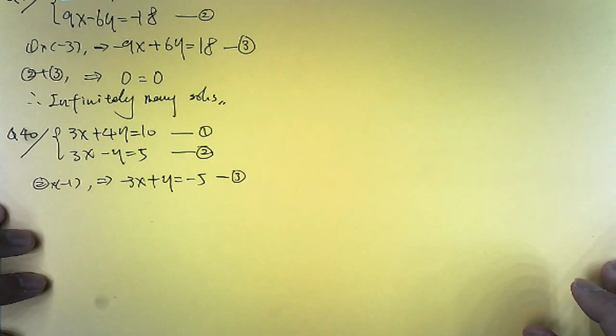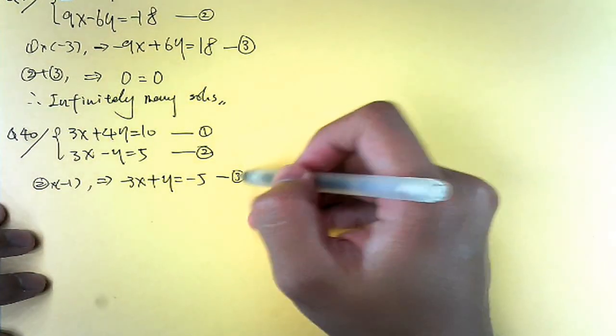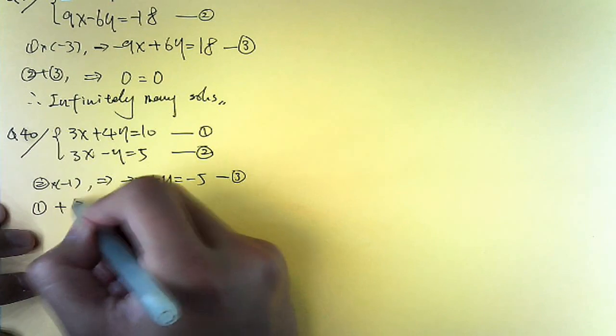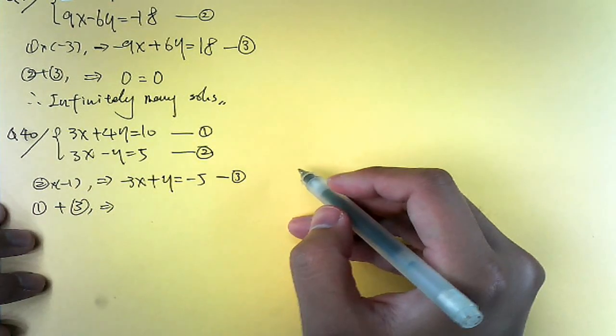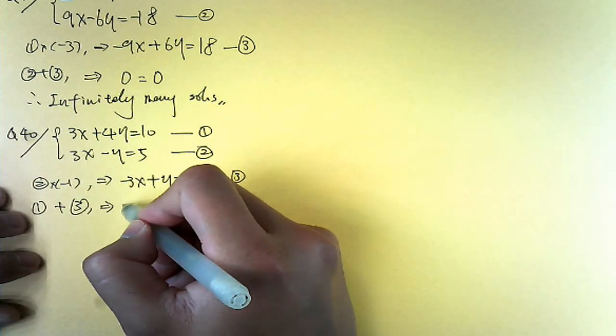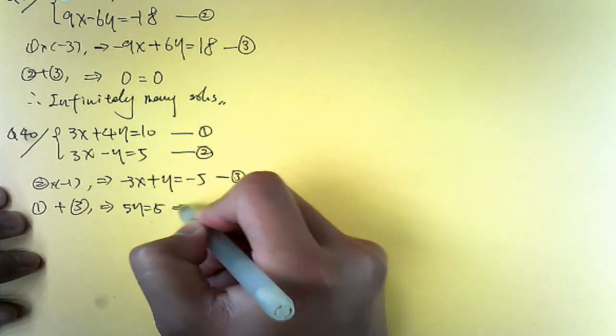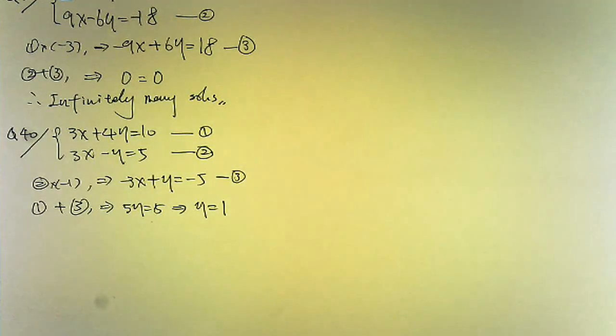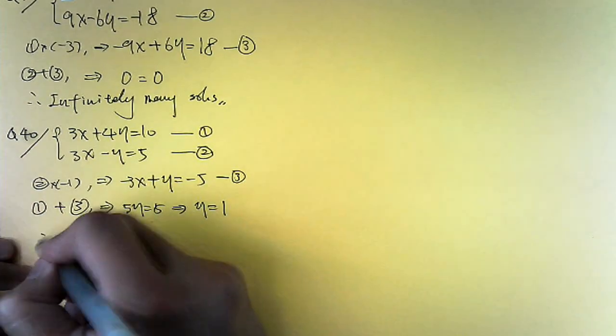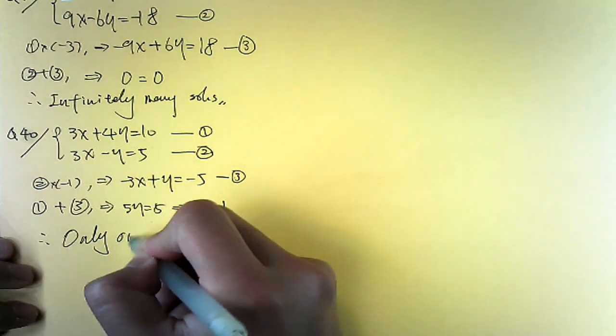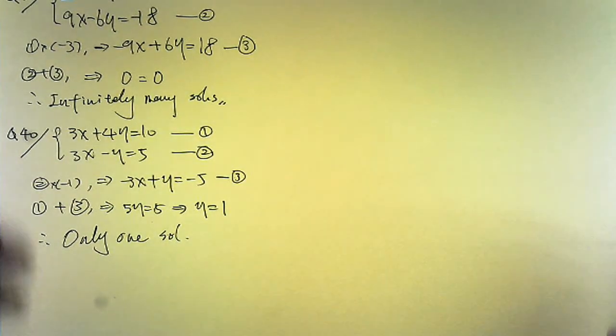So equation 1 and equation 3, we do a plus. X cancel, right? And then we have 5y equal to 5. You calculate y equal to 1. So you can find out just one value of x or y here. You have no need to find out x. Of course you can find out x, but your conclusion is the same. Only one solution. Understand?